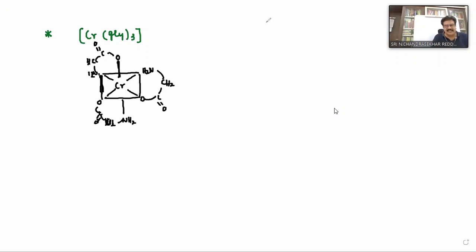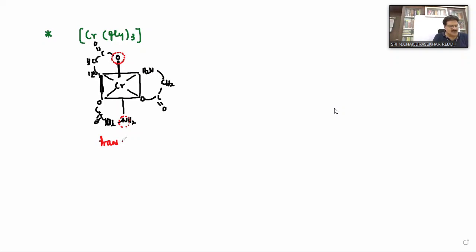You have to check in this case, which atom is there? Oxygen, sir. Yes, oxygen is a donor atom. And here, which atom is there? Nitrogen. This we can call the trans isomer.